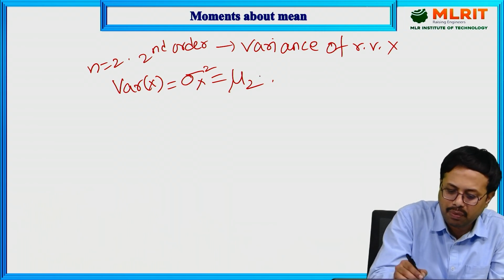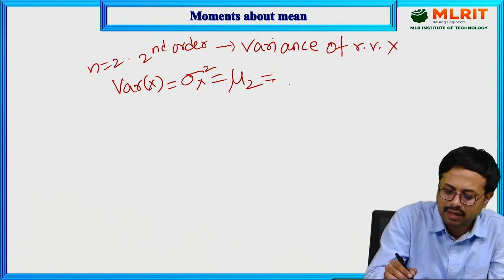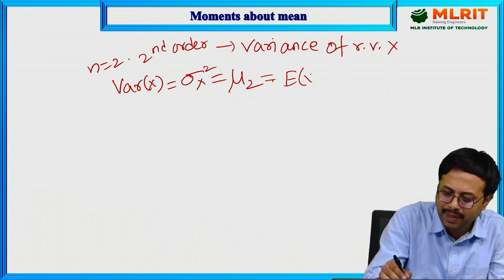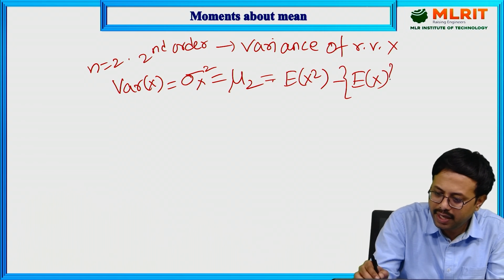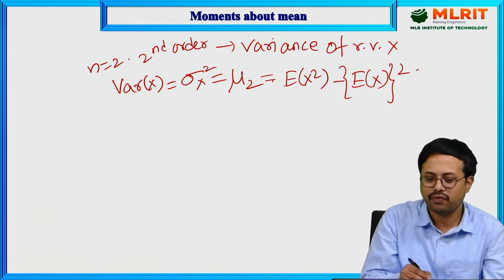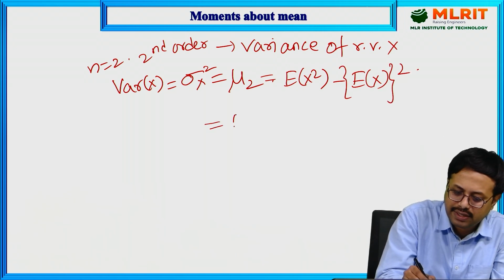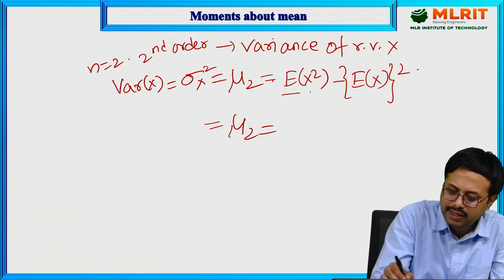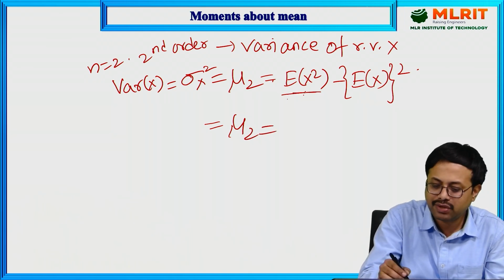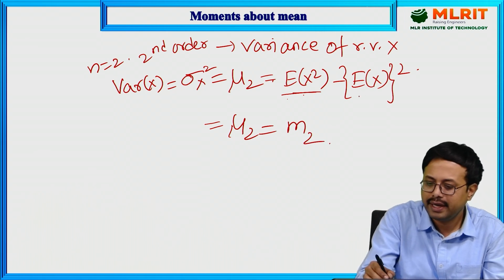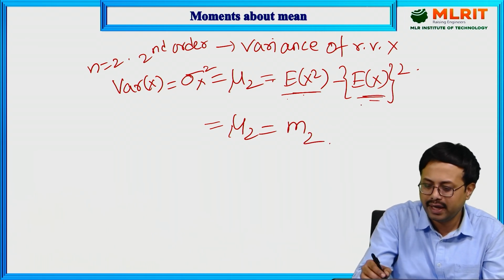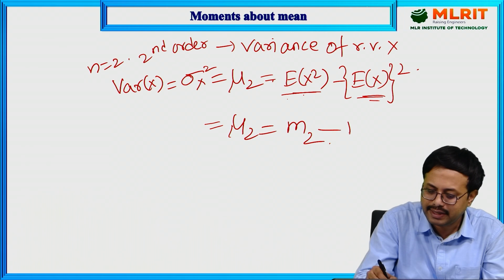And what is the formula? Just now written: mean square minus mean of square. Mean square minus mean of square. You can write down this notation also: mu2 is equal to this one. The mean square value is called the movement about origin. It is denoted as M2. The expectation of x is the movement about origin of first order. That is M1 square.